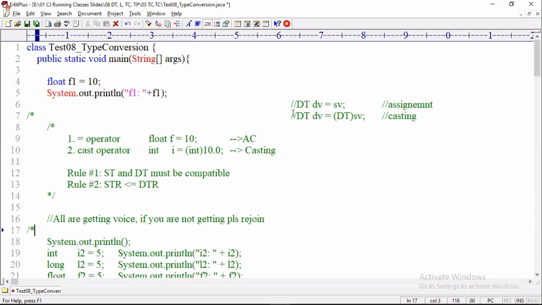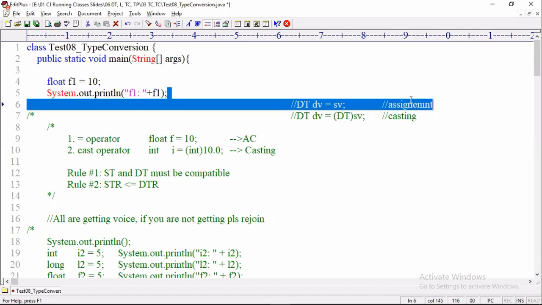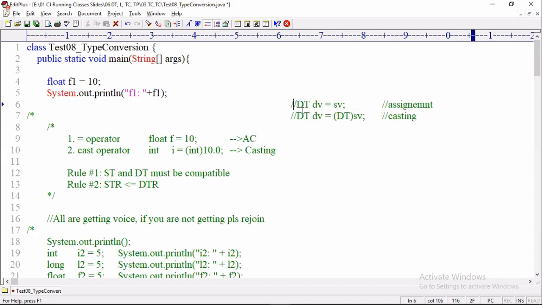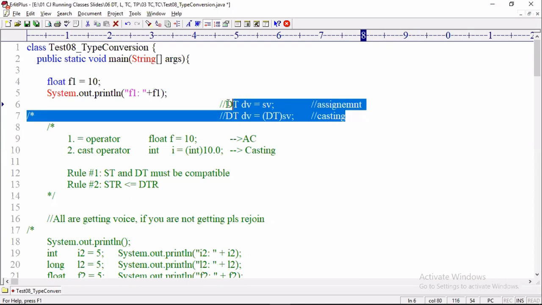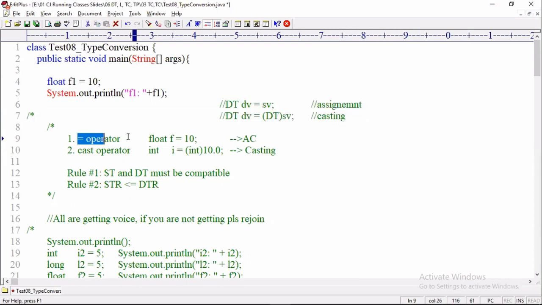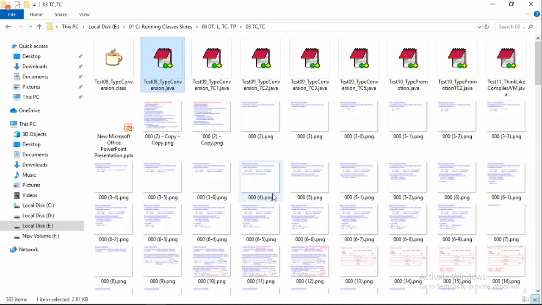And now, here what happened? DT means destination data type: destination variable equal to source variable. This is assignment. Destination data type in brackets, then the source variable. This is called casting. This is the syntax. Assignment operator: float f equal to 10. Cast operator: int i equal to int of 10.0.